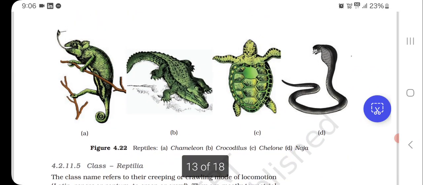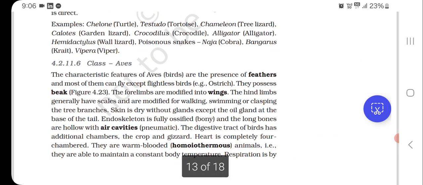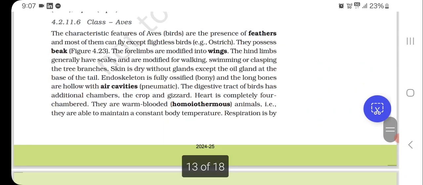Here are some examples. The first one is chameleon, the other is Crocodilus, C is Chelone, and D is Naja. Class Aves. The characteristic features of Aves, birds, are the presence of feathers, and most of them can fly, except flightless birds, for example ostrich. They possess beak, the forelimbs are modified into wings, the hind limbs generally have scales and are modified for walking, swimming, or clasping the tree branches.